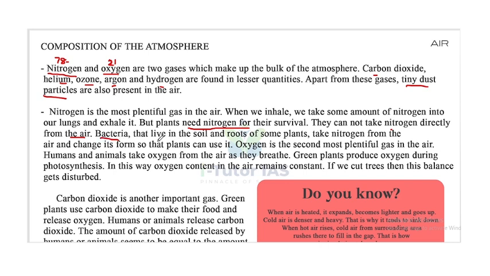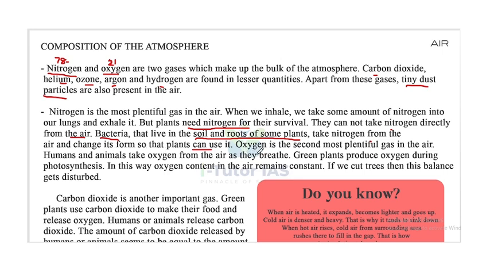Some bacteria that live in the soil and the roots of some plants, called leguminous plants, take nitrogen from the air and change its form so that plants can use it.